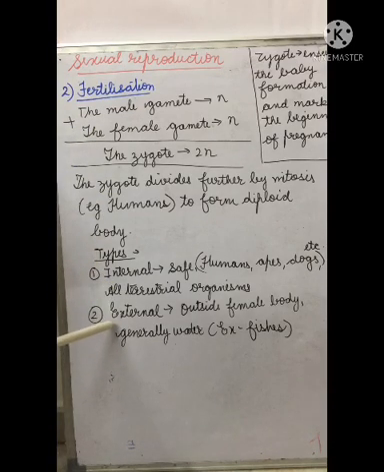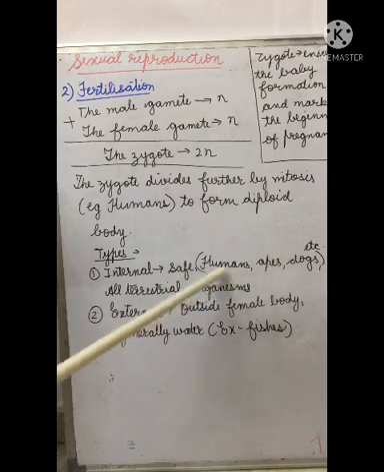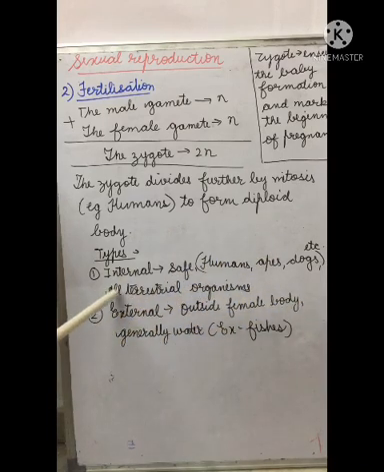When we talk about the types of fertilization, there are two types: internal and external fertilization. Internal fertilization is safe. We prefer it in humans, apes, and dogs. Here the fertilization takes place inside the female body, and nearly all terrestrial organisms perform this internal fertilization.